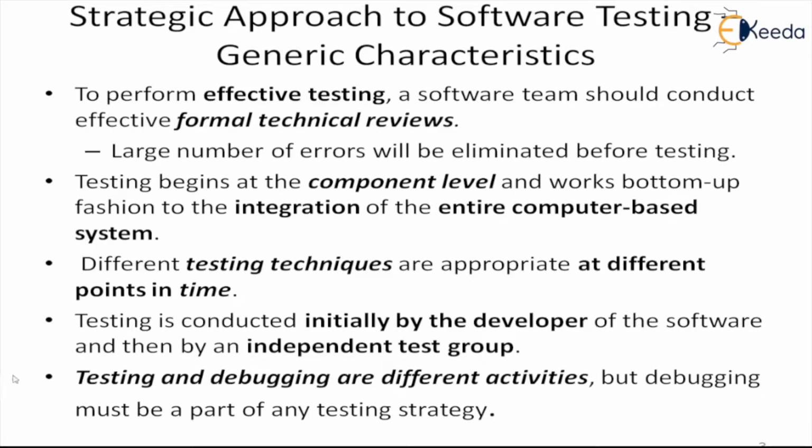So these two are different activities, but they happen together. Whenever you have testing, defects will come and therefore debugging has to be done. So in any testing strategy, we should include this debugging activity as part of the testing. So these are some of the general characteristics. Whatever is the strategic approach, we need to include these things into our strategic approach because they are general characteristics.